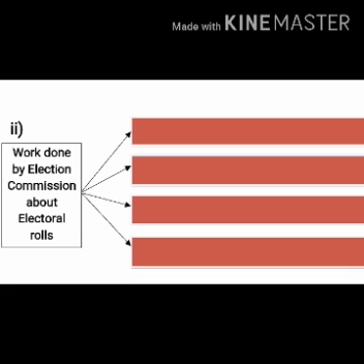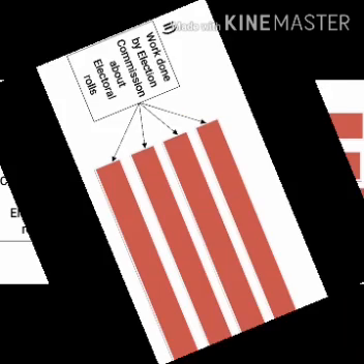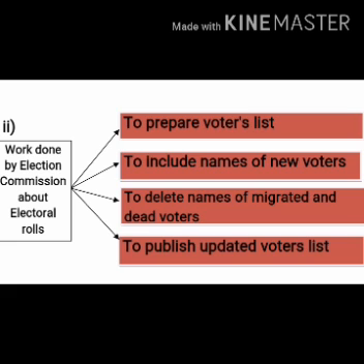And the fourth one is to publish updated voters list. That is, after adding new names or cancelling the names of voters who have died or migrated, the new list is prepared, that is the updated voters list. So students, write down the answers of this web under the question work done by Election Commission about electoral rolls.